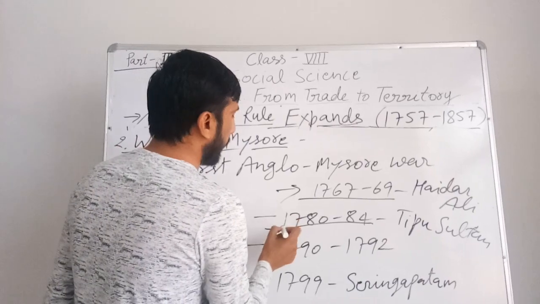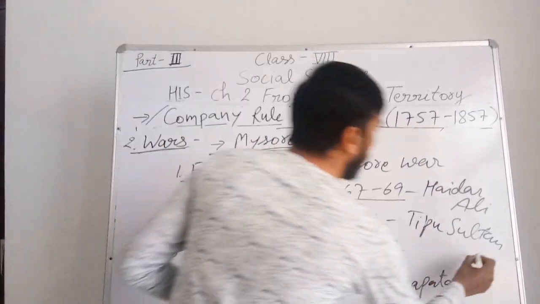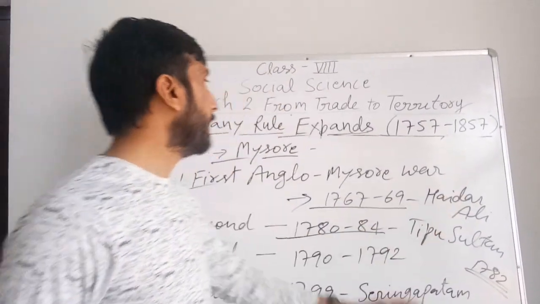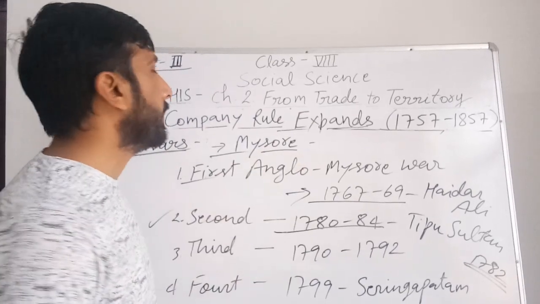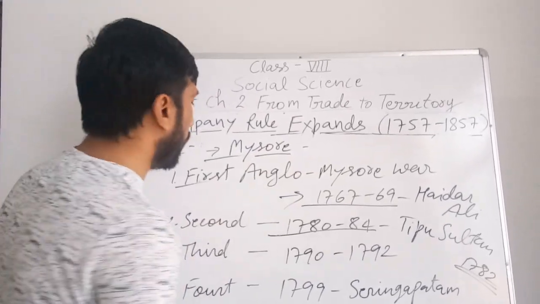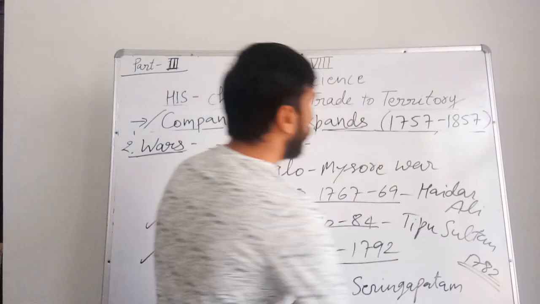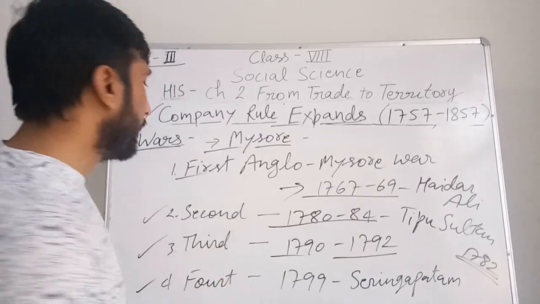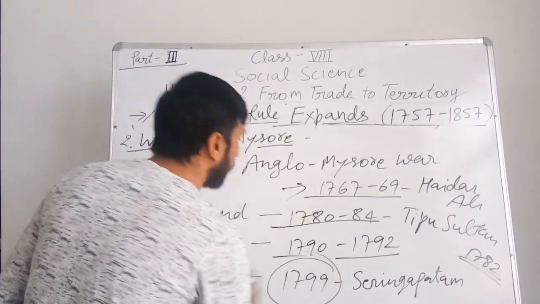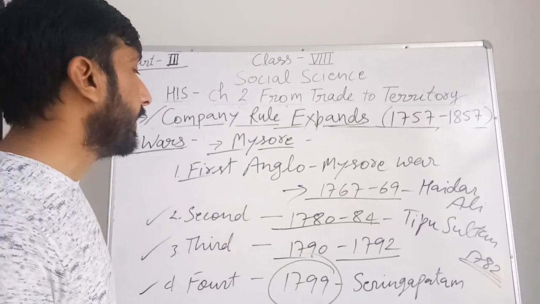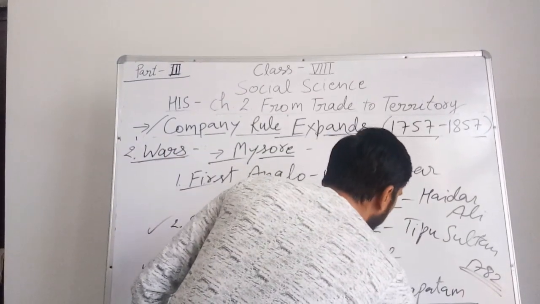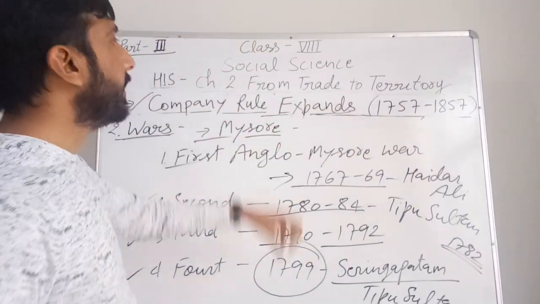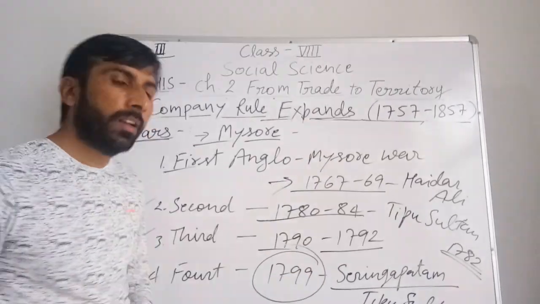This war was started by Hyder Ali in 1780, but in 1782 Hyder Ali died, right? In 1782, Tipu Sultan became the king of Mysore and he defeated the British in 1784. Third Mysore War, 1790 to 1792. In this war, Tipu Sultan was defeated by the British and after that some territories were taken by the British. The fourth and last Anglo-Mysore war was fought in 1799 in Seringapatam, in which Tipu Sultan died. And Mysore was completely annexed by the British in 1799.